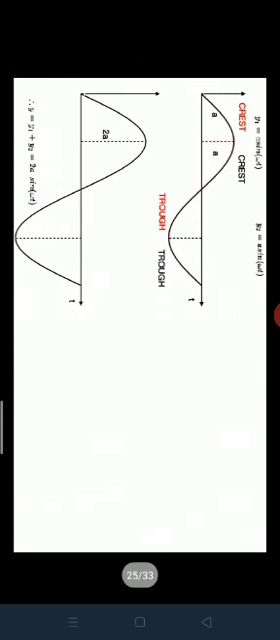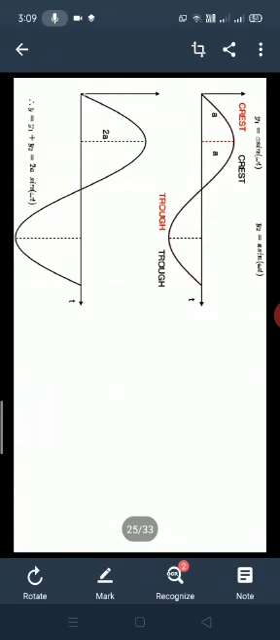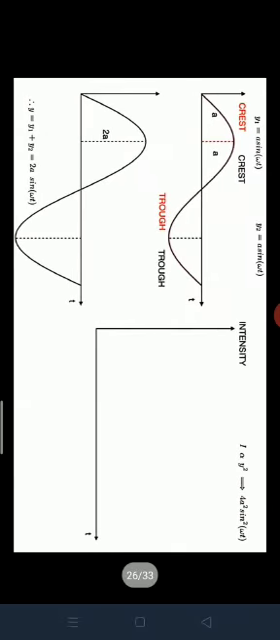So y1 and y2, if we add crest and trough, here two a's should be combined, and a plus a is 2a. Therefore y is equal to y1 plus y2 is equal to 2a sin omega t. If you add y1 is equal to a sin omega t plus y2 is equal to a sin omega t, then we get y is equal to y1 plus y2, which is 2a sin omega t, at any instant of time t.